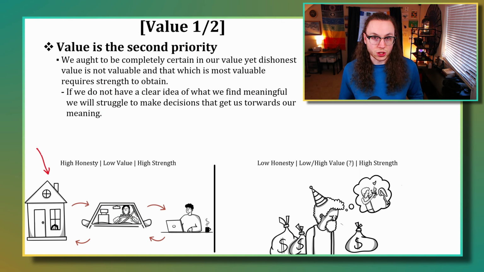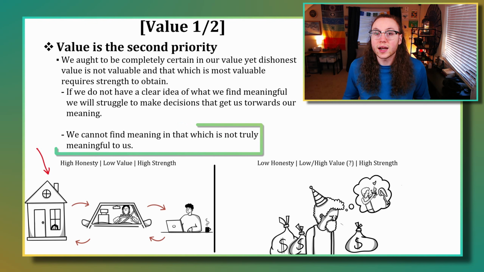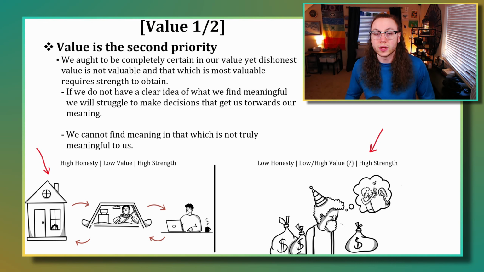But a caveat to value is that if we do not have enough honesty, then we cannot know what is actually meaningful to us. So that is to say, dishonest value is not actually valuable to us. So in the bottom right here, we have an example of someone who has a low amount of honesty and arguably a low amount of value, but we could also argue a high amount of value and then a high amount of strength. So this is someone who in their old age reflects and realizes that although they made a lot of money and they were very prosperous in their endeavors, they actually didn't feel very fulfilled, and they realized that if they had gone down the path of having a family and having children while having less money, they would have been more fulfilled, or they would have had more meaning in their life.